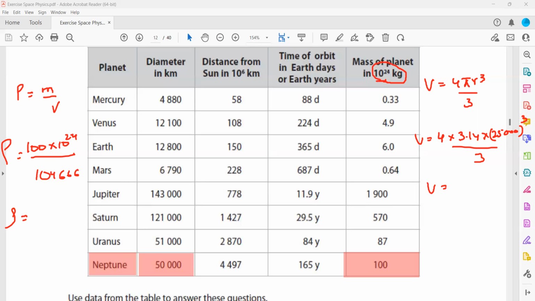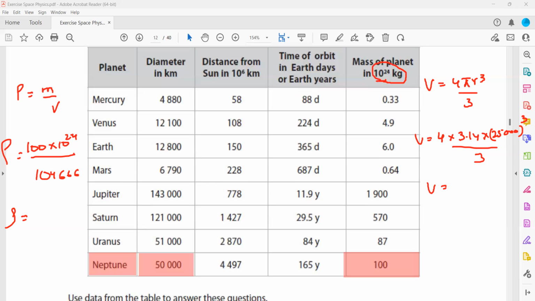When you divide, the answer is 9.55 multiply 10 power 20. Can you check again because it does not look correct? Yeah, what's the answer for this?